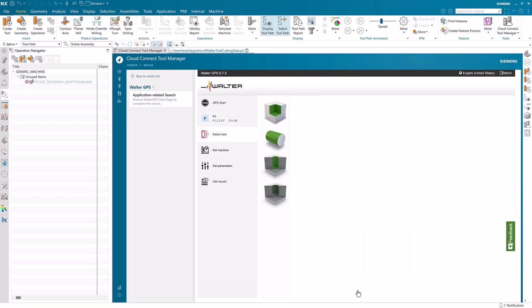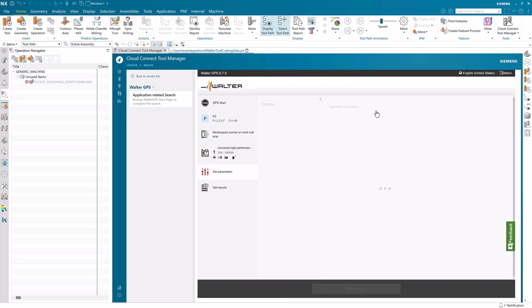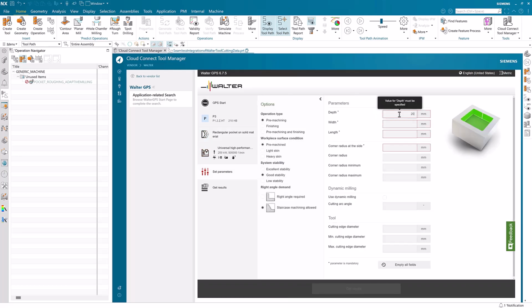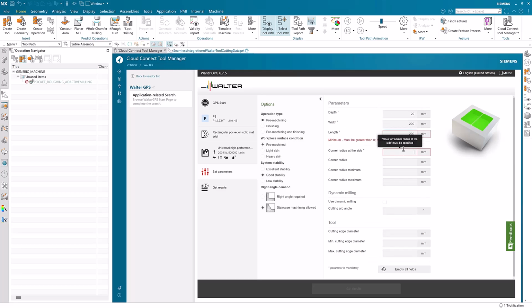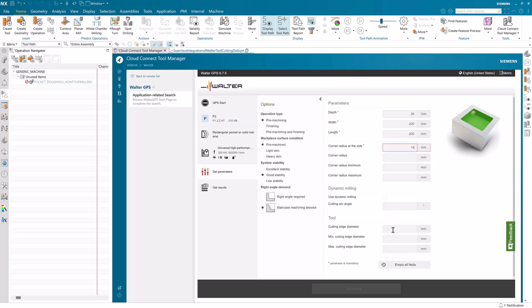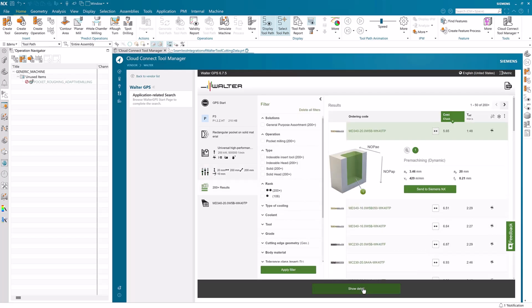Pick up the material, cut method, and machining feature that suits your machining application. You can easily find the best tooling solution and machining data for your specific machining requirements.